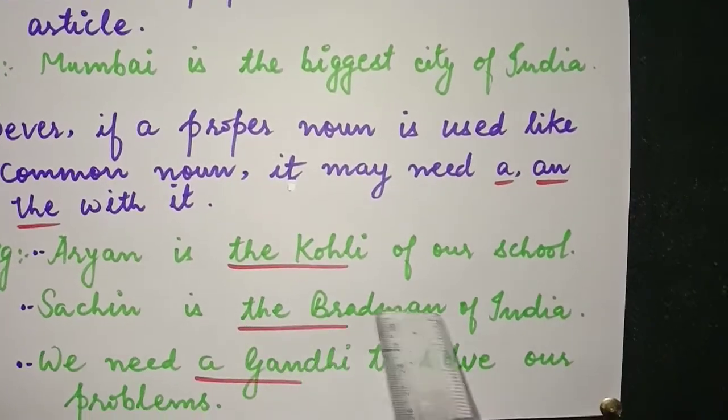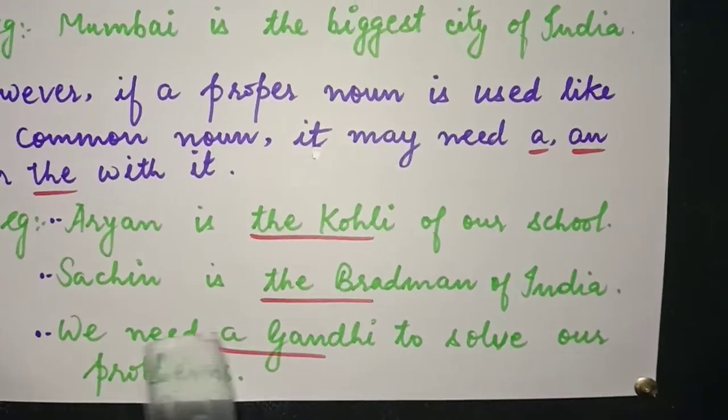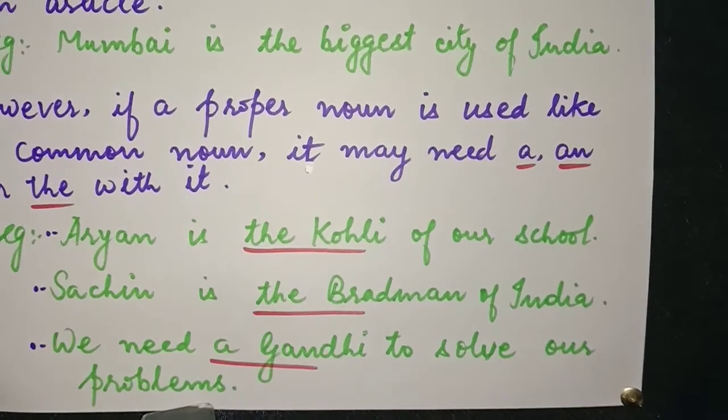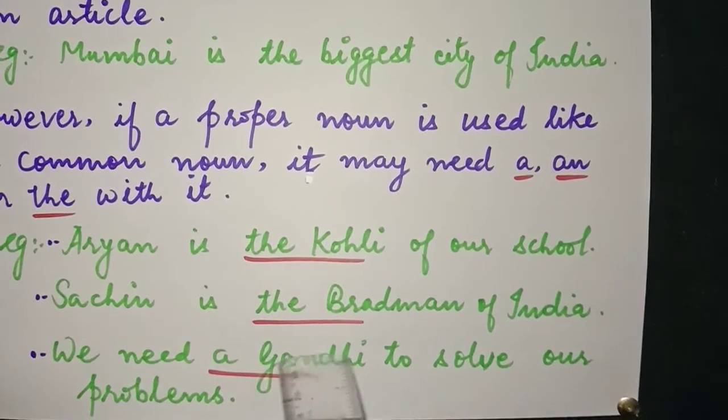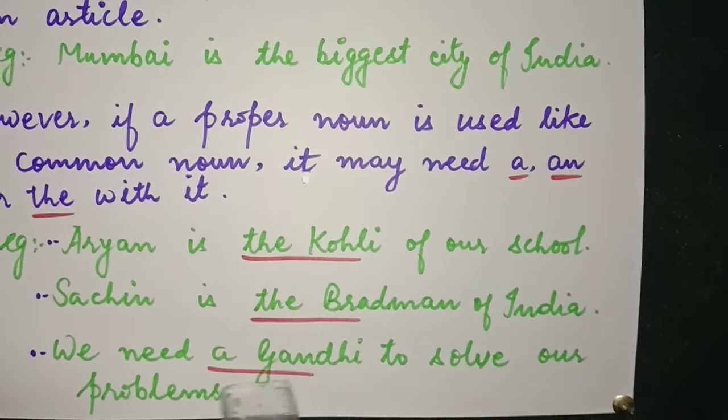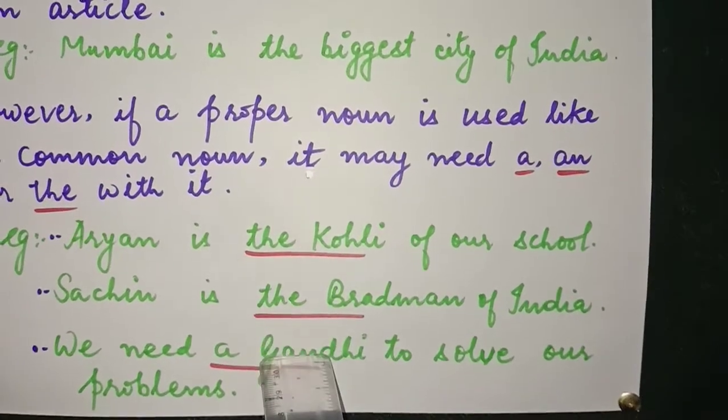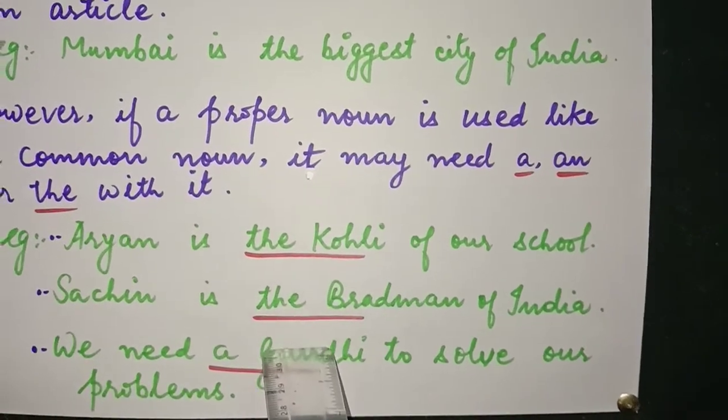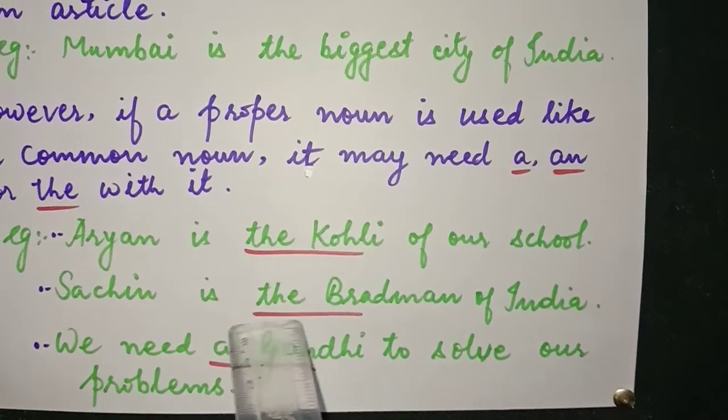Sachin is the Bradman of India. We need a Gandhi to solve our problem. Here we don't mean that Gandhiji. We need a person who has the quality of Gandhi.